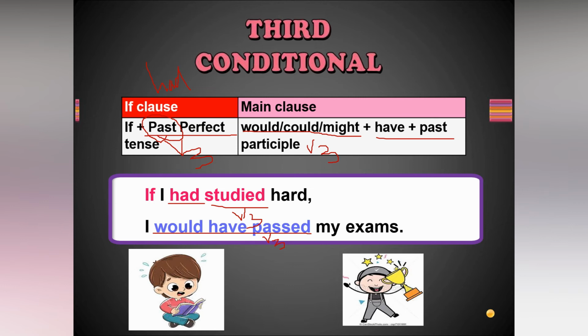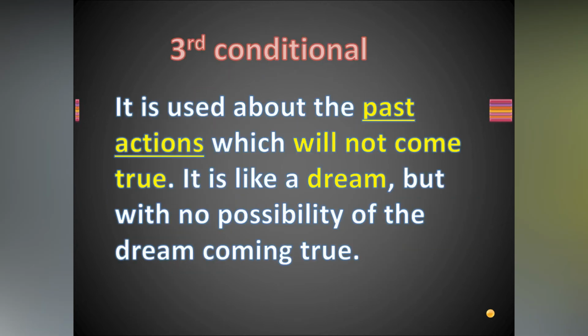If I had studied hard, I would have passed my exams. See, he is studying. If he had studied well, he would have passed his exam. Now, it is used for past actions which did not come true. The second conditional and the third conditional are talking about past conditions, past happened actions. They are thinking about them now.